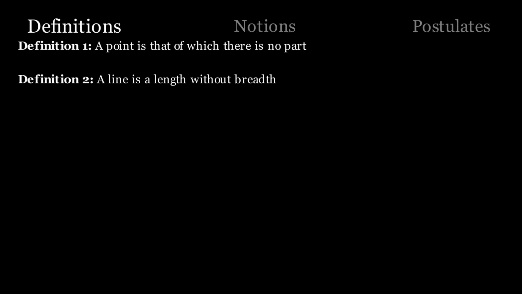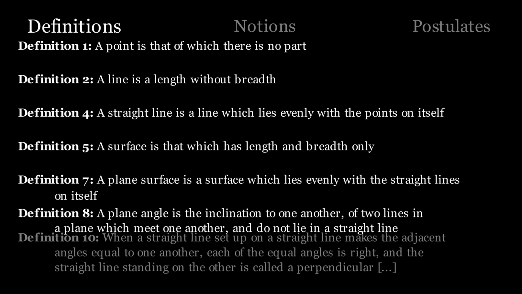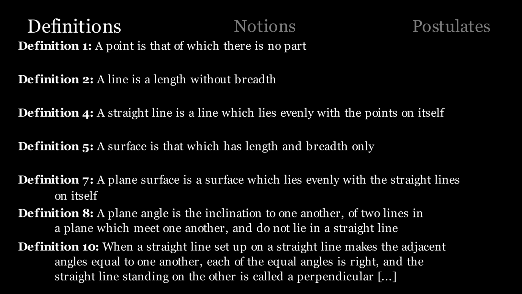In the book, there are 23 definitions, but here are some examples of what they look like. Although some of these definitions may seem very intuitive, it is their purpose to define basic objects. For example, definitions 1 and 2 tell us what a point and a line are.